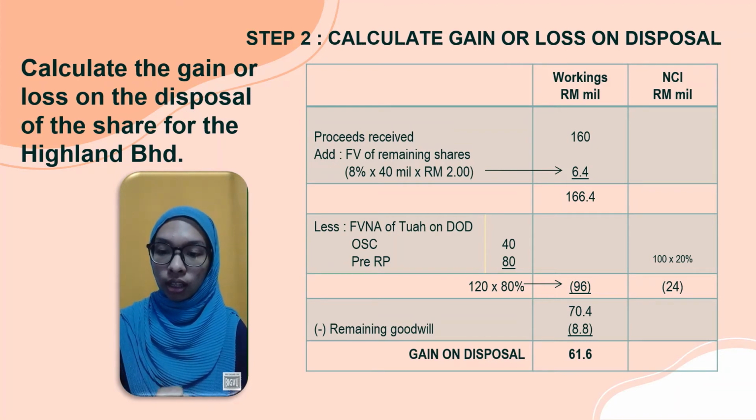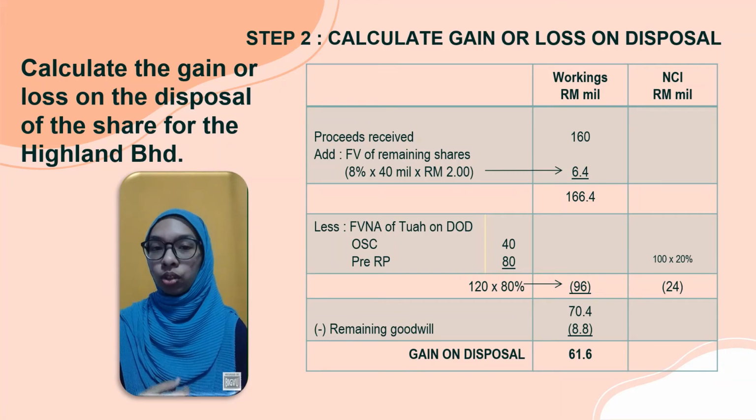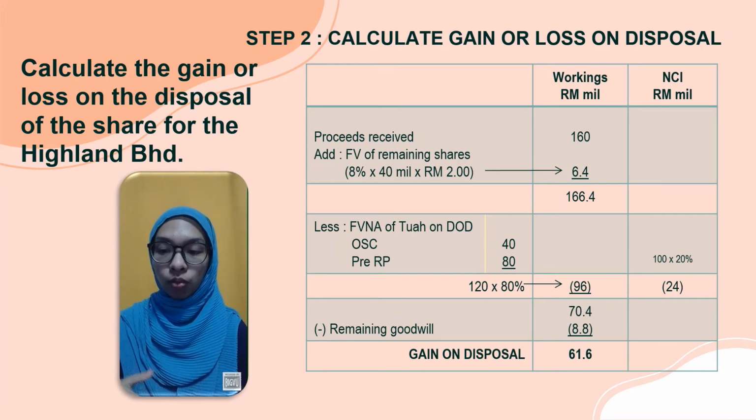To calculate the fair value of net asset of Tua on the date of disposal, we need the information about ordinary share and pre-return profit. This information we can also get from the extract of the question earlier, which is ordinary share capital is 40 million and the pre-return profit is 80 million.